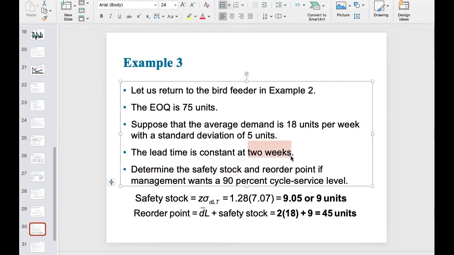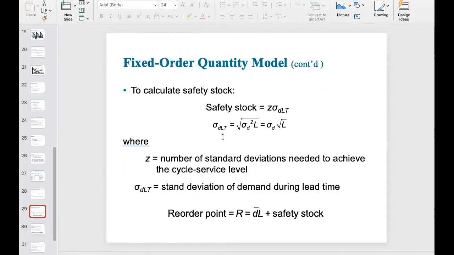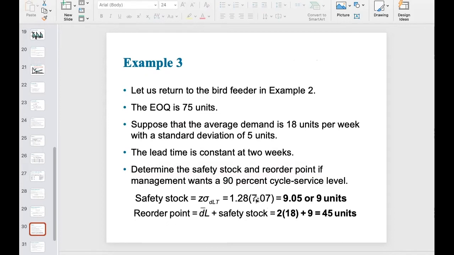The unit that you use is based on week, so we can directly use week here. They are consistent, that's good enough. So we plug in 5 for sigma D and 2 weeks for L, and then you plug these 2 values into this equation, and you will get the corresponding sigma DLT. You can double check. The result should be 7.07.